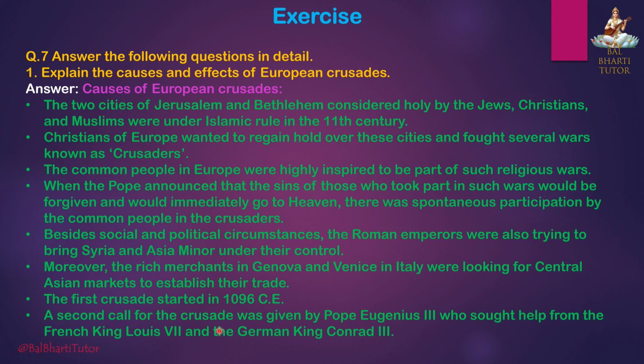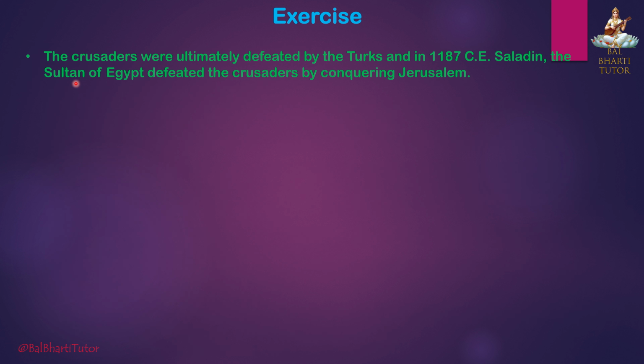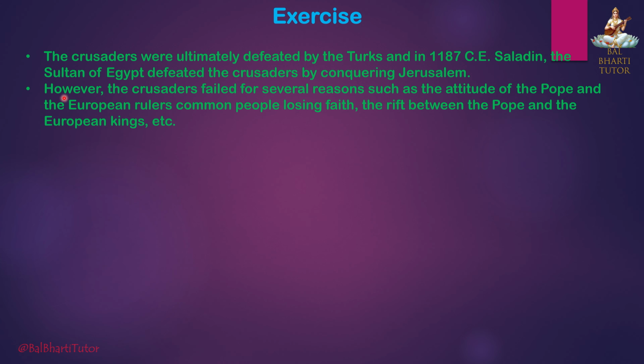A second call for the crusade was given by Pope Eugenius III, who sought help from the French King Louis VII and the German King Conrad III. The Crusaders were ultimately defeated by the Turks, and in 1187 CE, Saladin, the Sultan of Egypt, defeated the Crusaders by conquering Jerusalem. However, the Crusaders failed for several reasons, such as the attitude of the Pope and the European rulers, common people losing faith, the rift between the Pope and the European kings, etc.